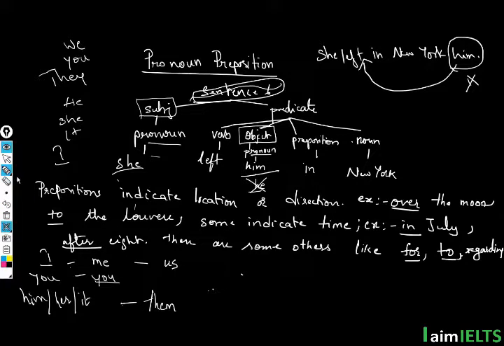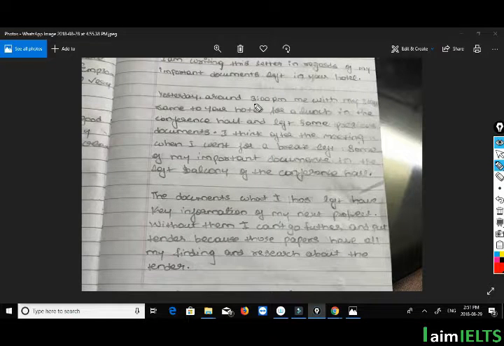So let us quickly move ahead to the next topic. As I have mentioned earlier, some students write like this. Observe the sentence one of the students has written. Yesterday around 3 p.m., me with my staff came to your hotel.